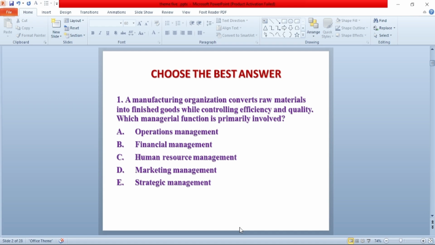Question 1. Manufacturing organization converts raw materials into finished good while controlling efficiency and quality. Which managerial function is primarily involved? A. Operational management. B. Financial management. C. Human resource management. D. Marketing management. E. Strategic management. The answer for this question is A. Operational management.